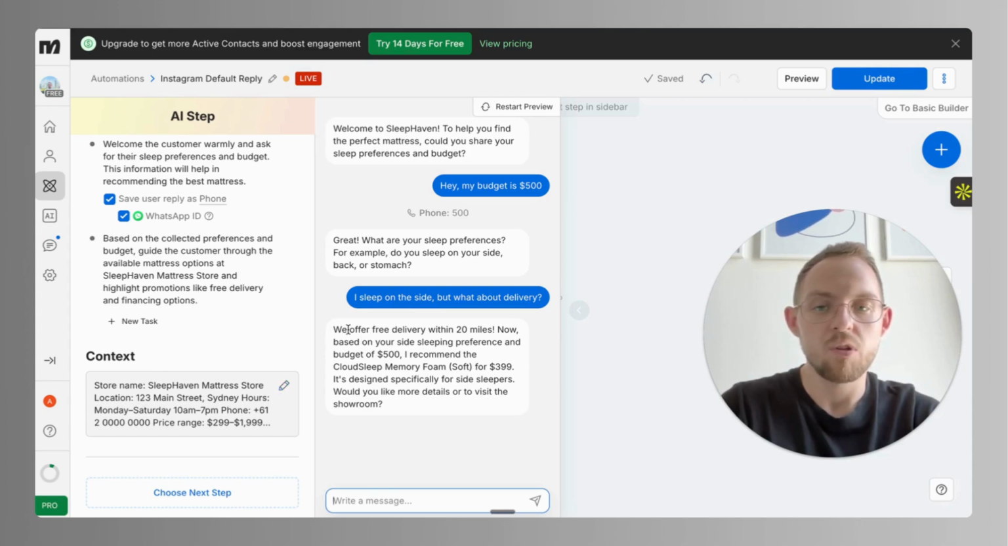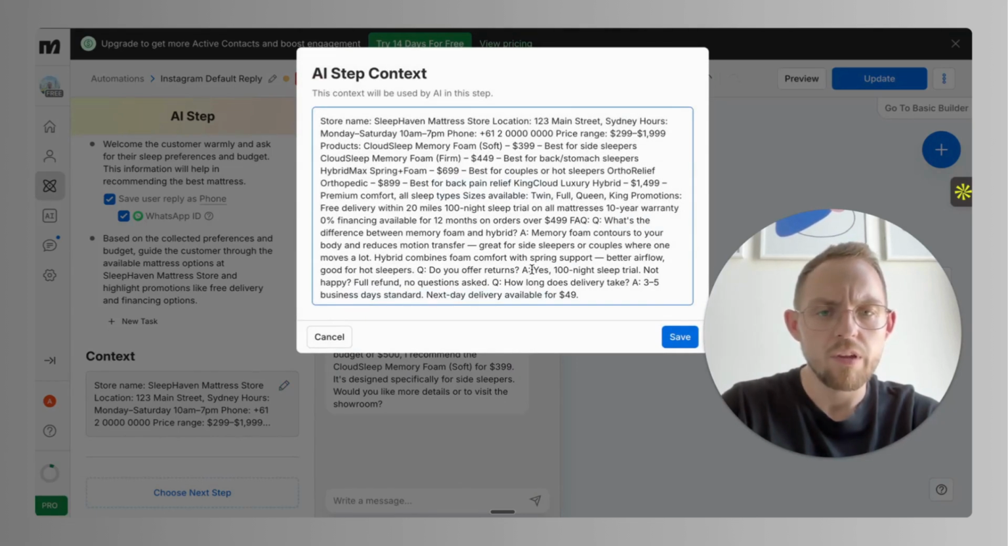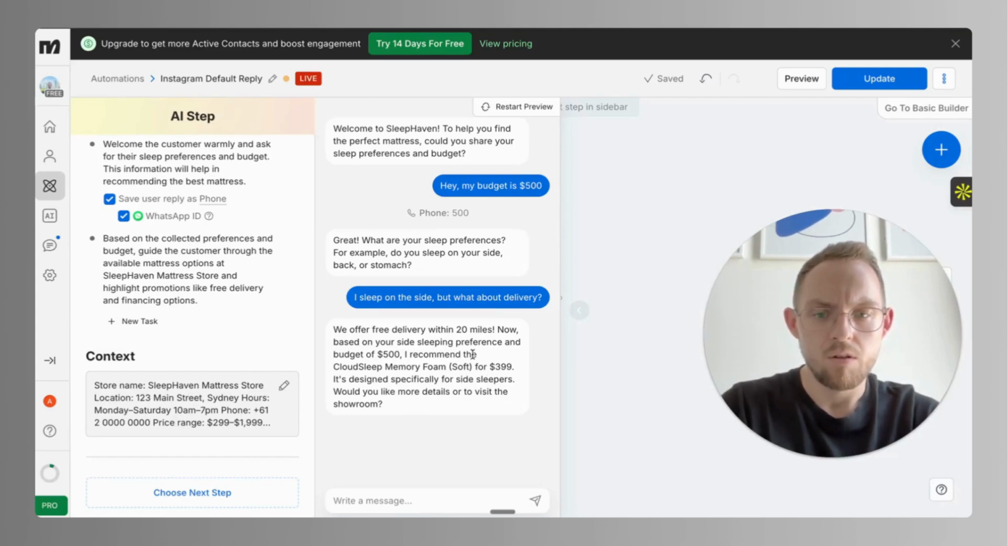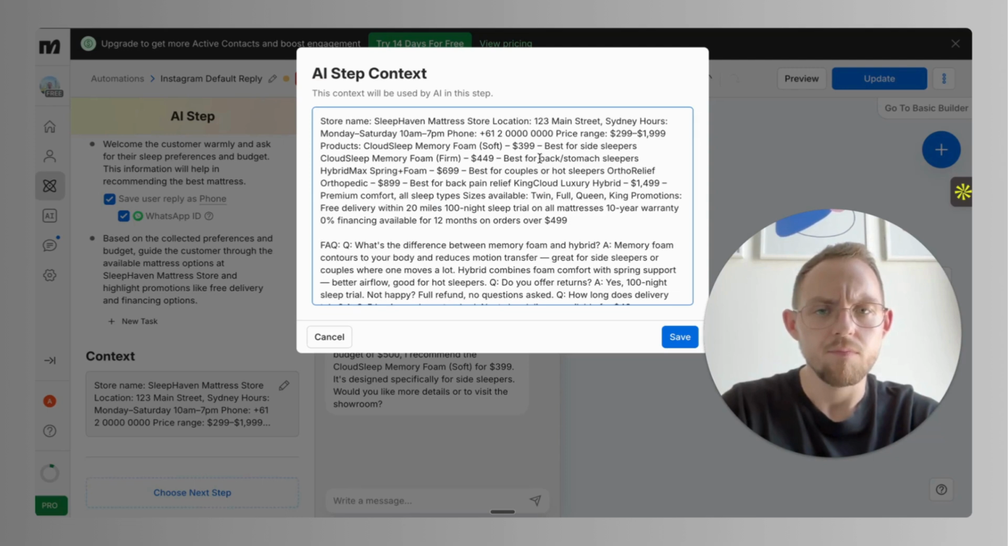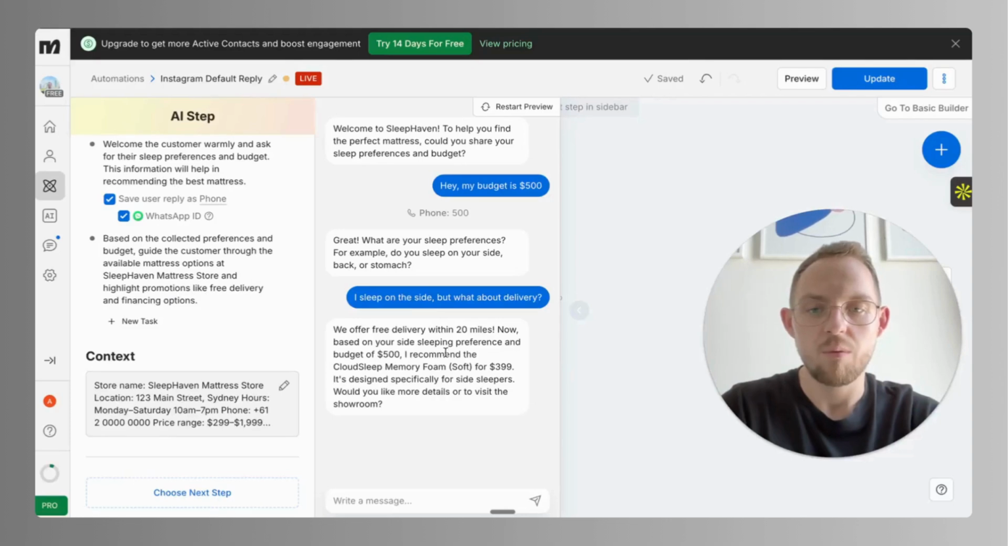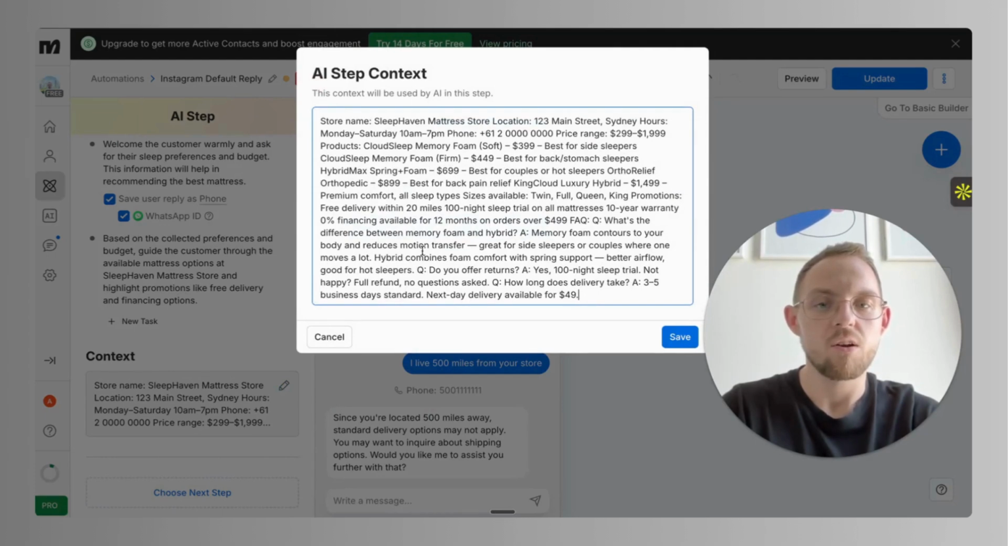As you can see, it responded, we offer free delivery. So everything we have here, because if you take a look, how long does delivery take? 3 to 5 business days. Okay, it didn't mention anything about this, but did it mention the delivery? Okay, as you can see, we have an example here that free delivery is within 20 miles, and this is what it mentioned. And as you can see, it is providing us some additional information. It also recommended some products for us, which we had in the context.